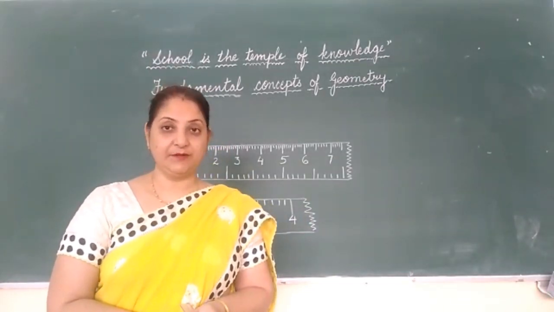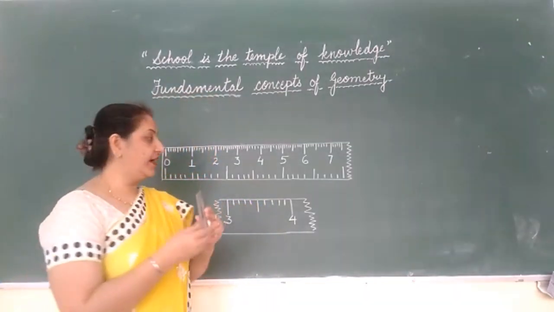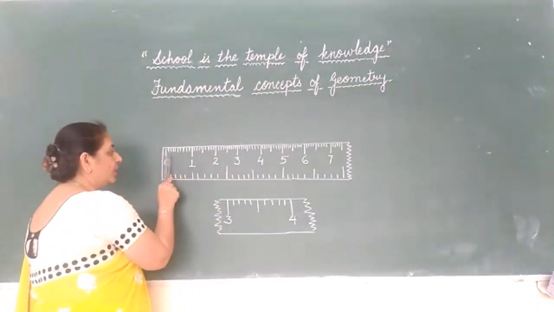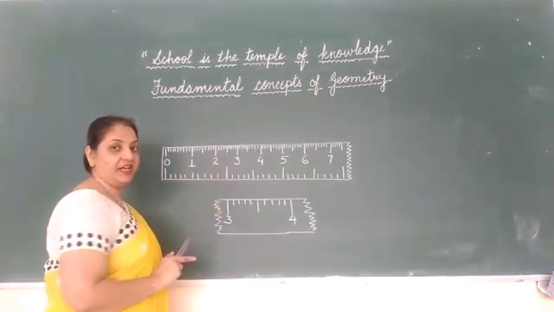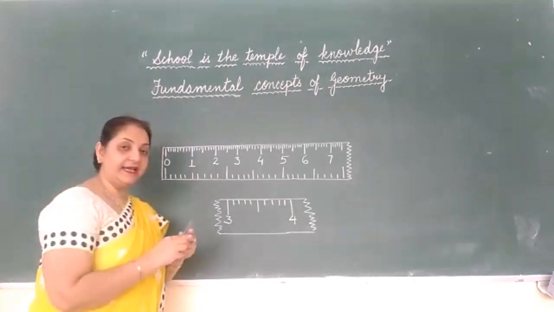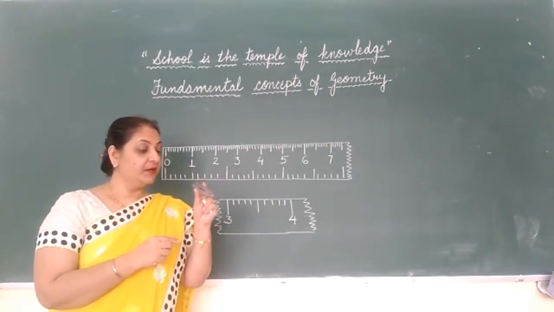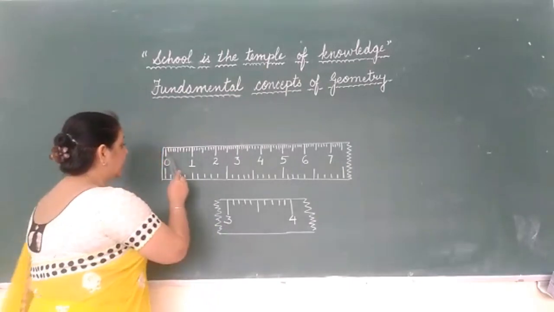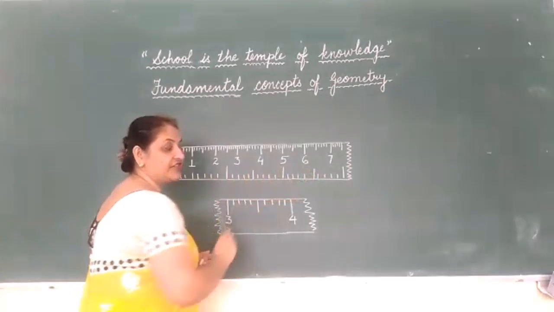of given length. Children, when you pick up your scale and observe, you will find at the beginning of the scale a small black line is drawn where 0 is written. From 0 to 15, the numbers shown here are on the centimeter side. And on the other side, we have inches, that is from 1 to 6, and this is a small one. But we are learning today how to measure in centimeters. In this centimeter side, markings are up to 15.